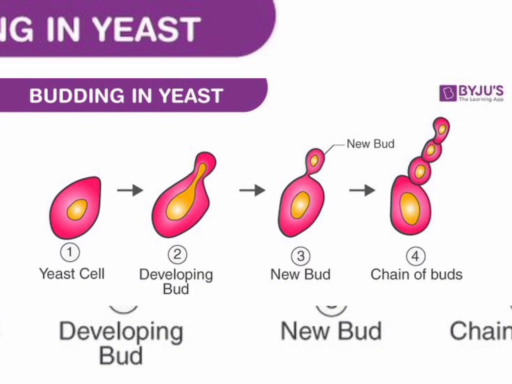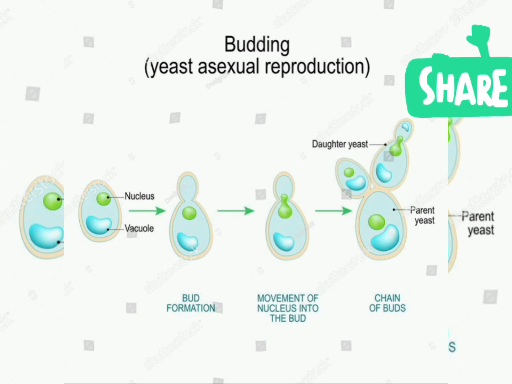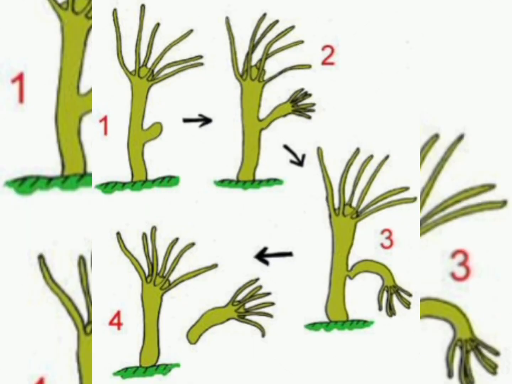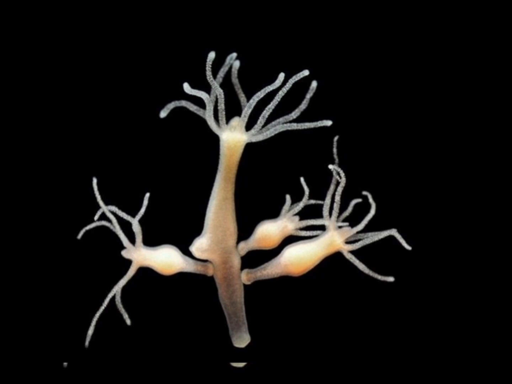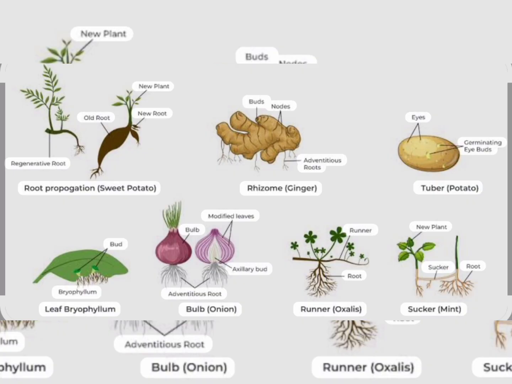Budding. It is also a type of asexual reproduction in which a bud-like structure develops on the parent body. As this new bud develops, it separates from the parent body and forms a new individual. Example, Hydra.